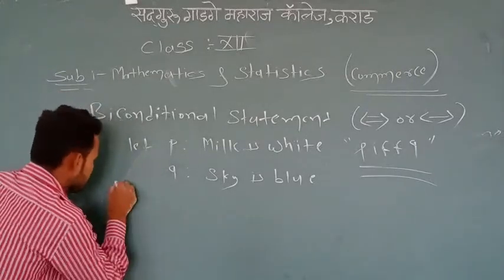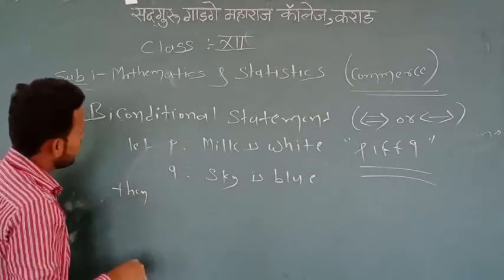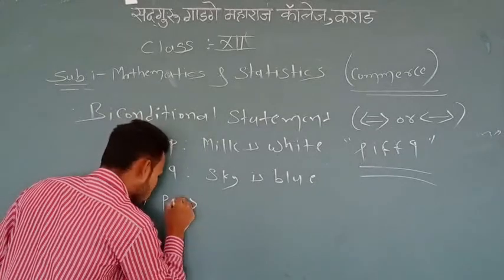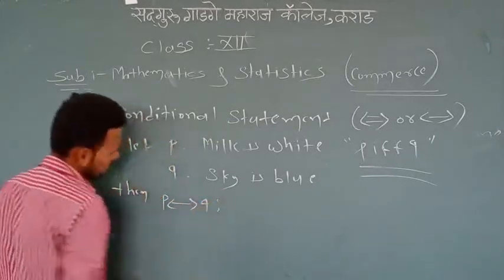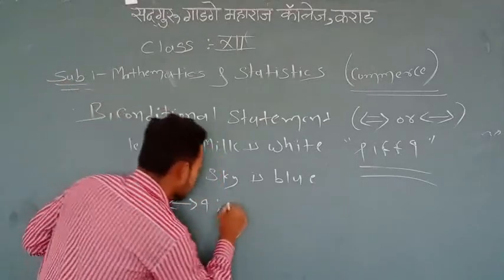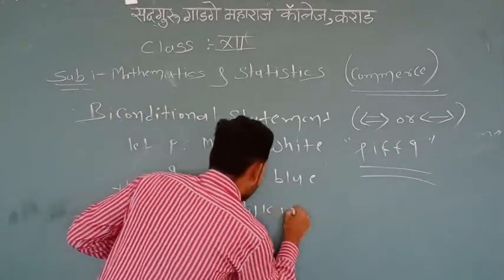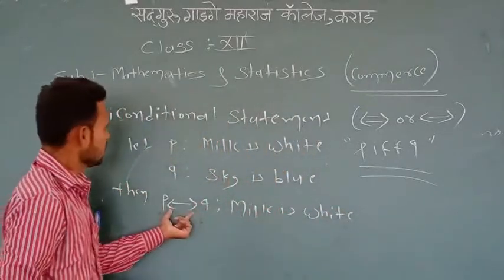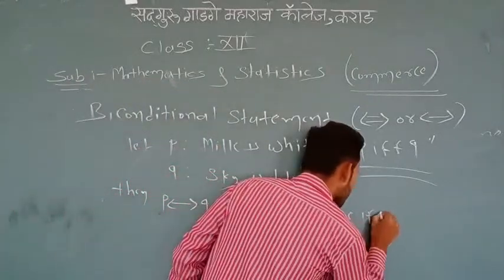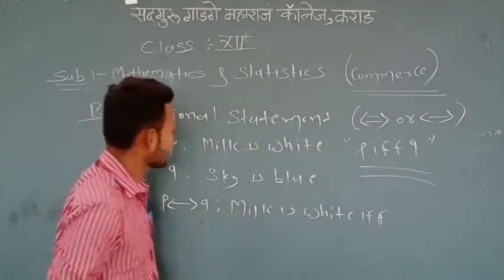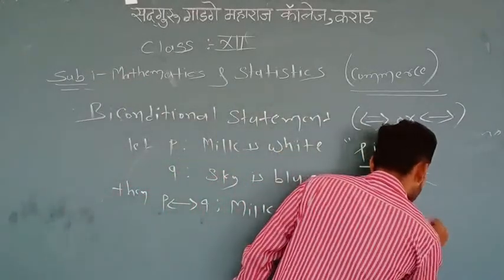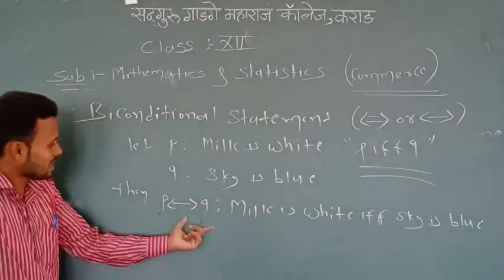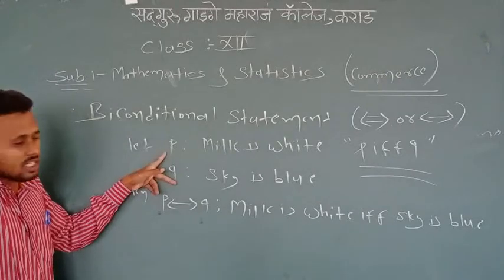The symbolic form is P if and only if Q: P is milk is white, this symbol means if and only if, and the second statement Q is sky is blue. This is the required biconditional statement of those two simple statements.